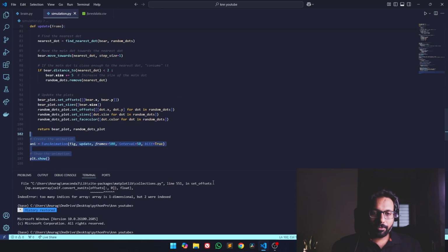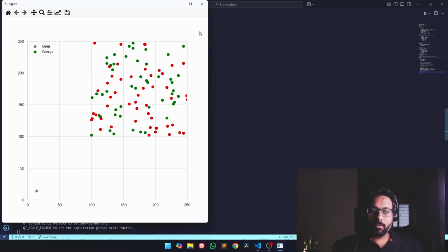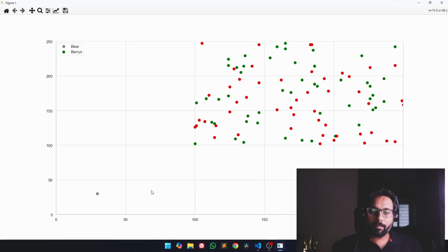Now let's go to the execution and see how it looks on the chart. So I will write python simulation.py. Meanwhile, I will be explaining while it is running. We'll explore more of how it is working and what the bear is doing.